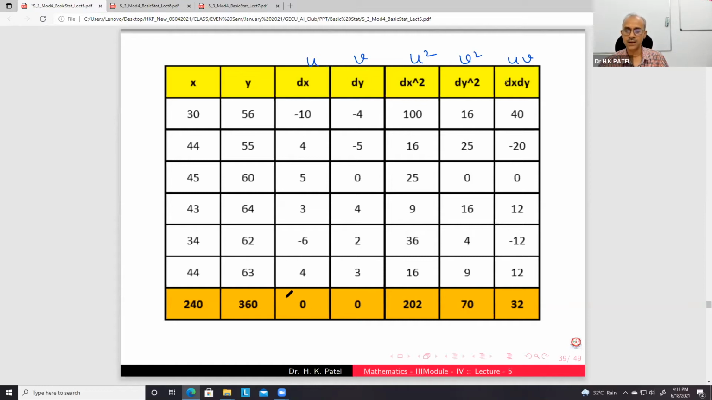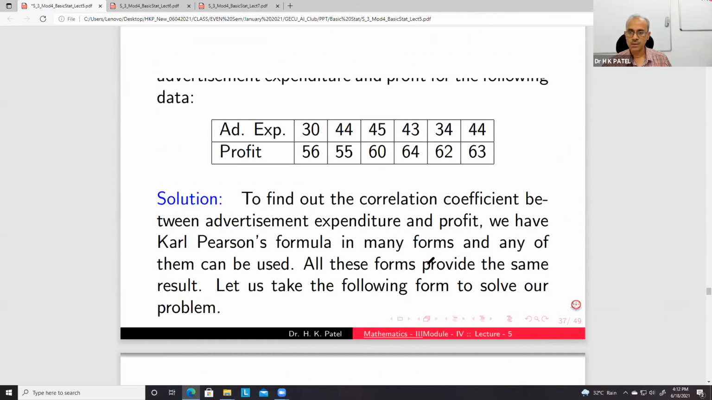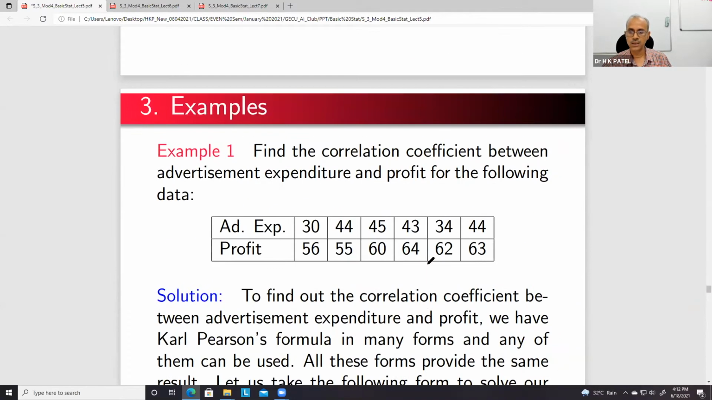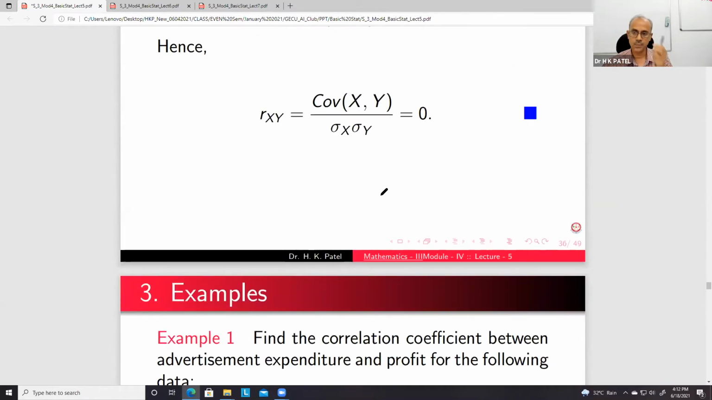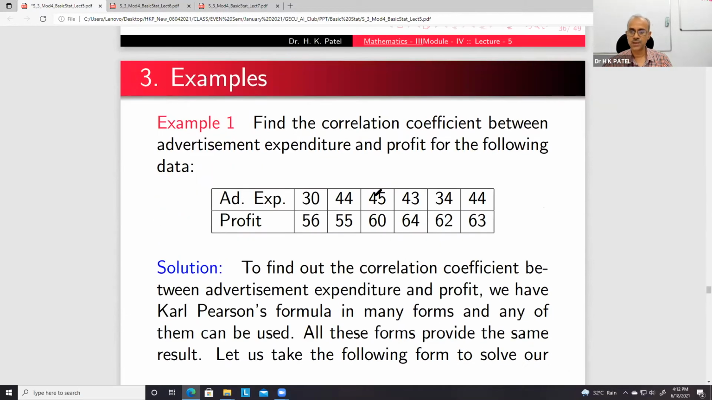But in general it is not always possible to get 0, but then you can reduce the numbers and do the calculation easily. So if you change the origin and scale, the chances of error become less. So R is 0 if X and Y are independent. So these examples are there.